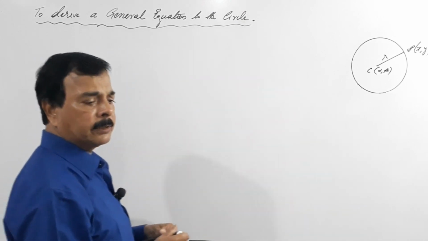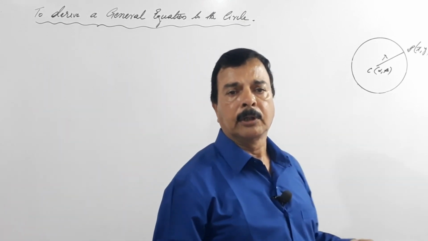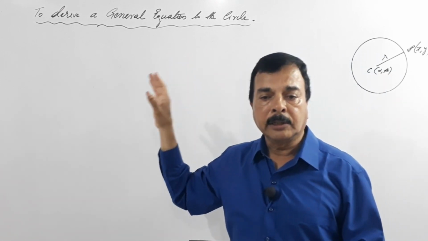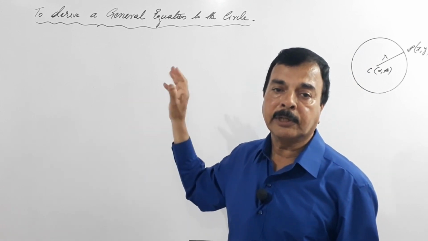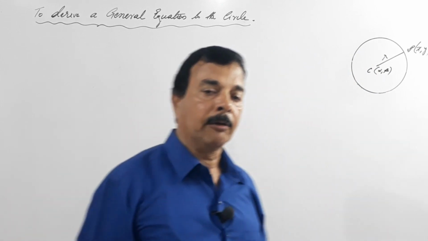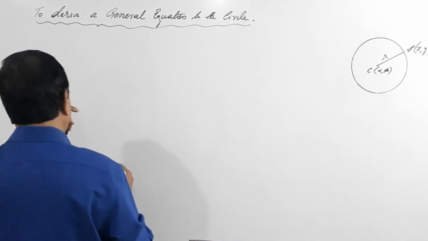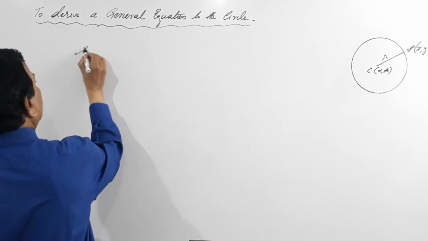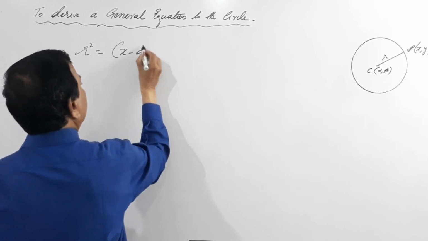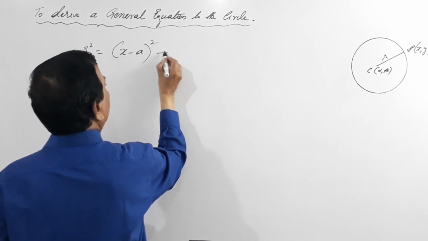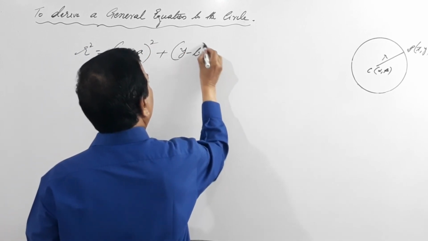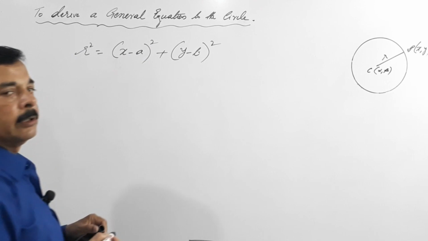Now what happens is, I have told you, in order to derive the general equation, I have to expand the fundamental equation. What is the fundamental equation? So that is r square equals to x minus a the whole square plus y minus b the whole square, isn't it?